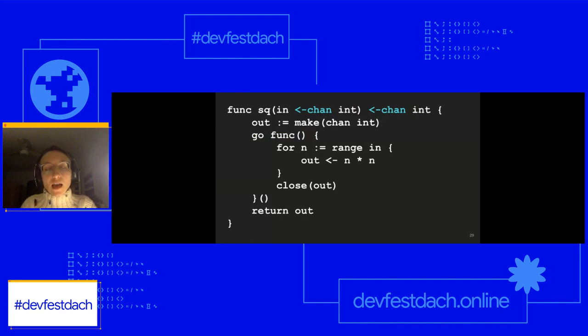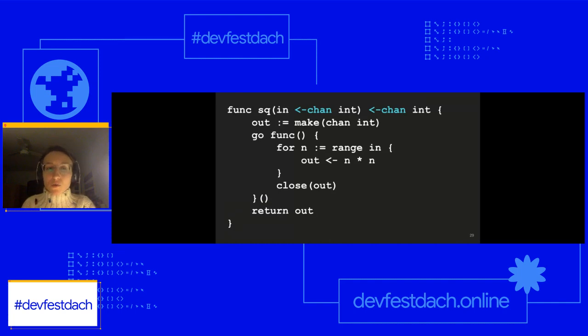And then the second part is the stage. This is where we're receiving integers from a channel and returning a channel that emits squares of them. Again, we're using the same concept of anonymous Goroutine that I didn't highlight here, but hopefully you can see it in the middle.